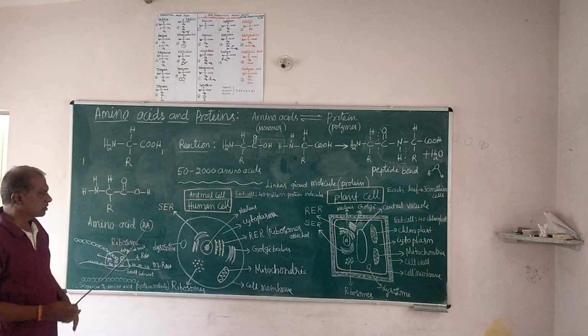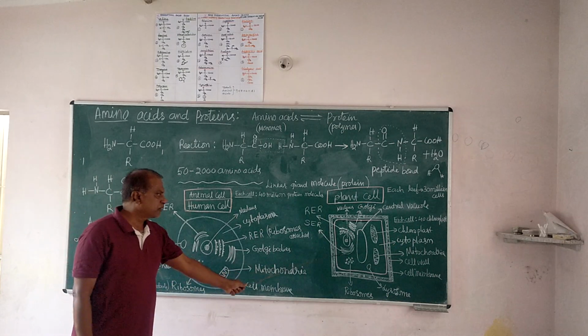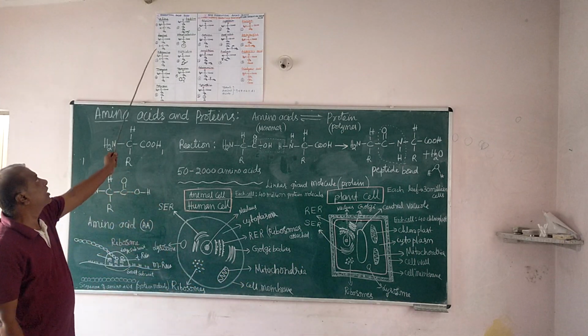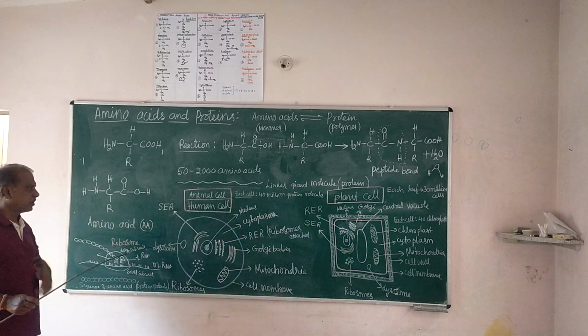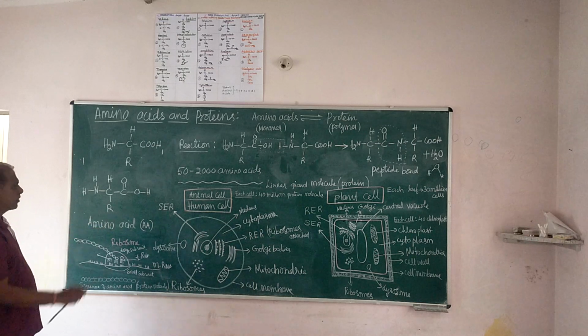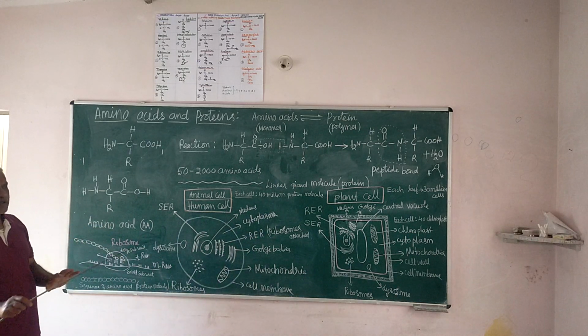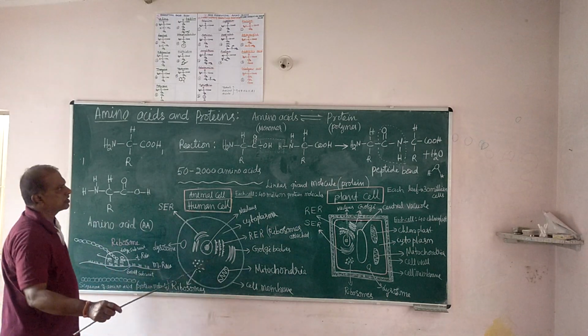And I will tell you which amino acids our human body makes and which the plant cell makes, and on that basis we call them essential and non-essential amino acids. I will also tell you the mechanism by which amino acids change into protein molecules, a different biochemical mechanism. Just in brief, I will go through this at the ribosomes in the next class continuation.